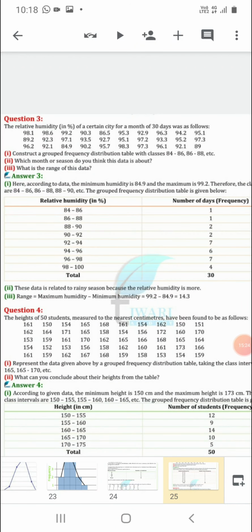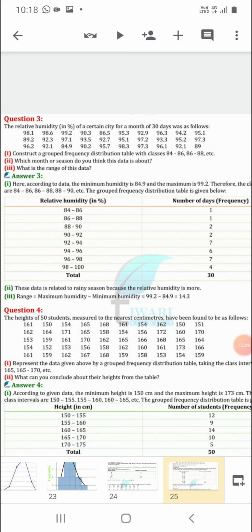Now the second question is, which month or season do you think this data is about? Can you tell me in which month the humidity is at the most? Yes, like nowadays it is the rainy season. So you will find a lot of humidity in the atmosphere. So this data is related to the rainy season, because the relative humidity is higher in this season.